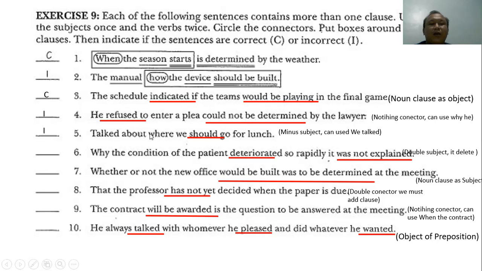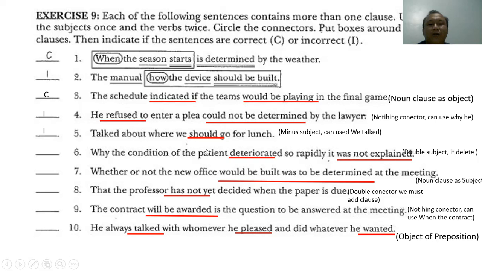Why is the answer incorrect? Talk is the verb, about is a preposition, where is the connector, we is the subject, should is the verb. This sentence lacks a subject. We can use we before talk for a good sentence.